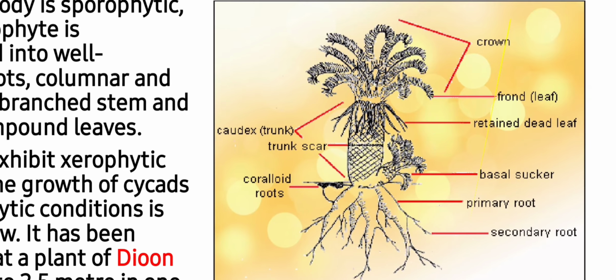Students, you can see here the general morphology. At the apex, you can see clearly a crown of leaves which are pinnately compound, and it appears like the fronds of ferns. The stem is caudex, that is a broadened stem bearing scars of the leaves. At the base you will find basal suckers, and there are prominent coralloid roots which grow apogeotropically.